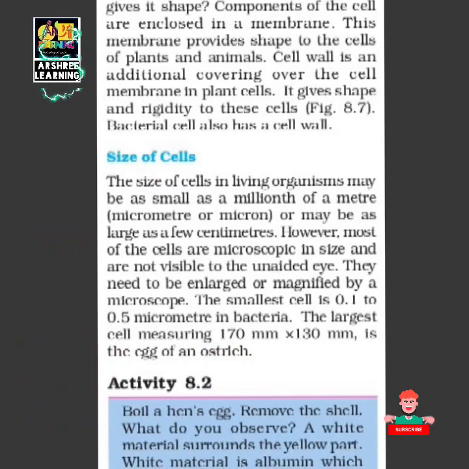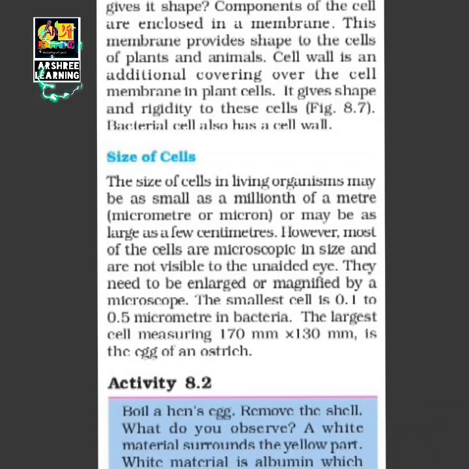A microscope can magnify the image of a cell 1000 times, 50,000 times, and then it looks like a small dot. The smallest cell is 0.1 to 0.5 micrometer in size, which is a bacteria, and the largest cell is the egg of an ostrich. Now you will say that egg of an ostrich is so big, how can it be called a cell? Why is a bacteria a cell, whereas an ostrich egg is also a cell?